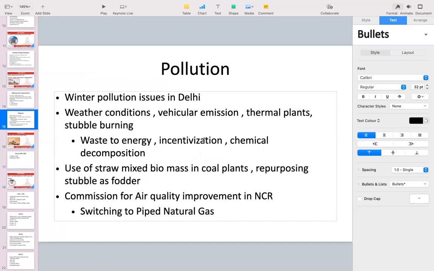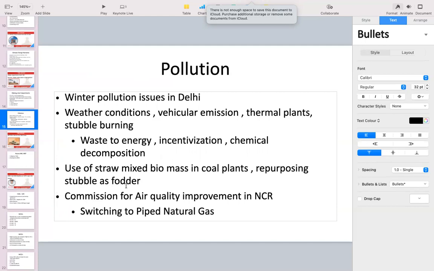See, basically it's very economical for them, that's why they are doing it. So if we give them better incentive, they might stop doing that and they will start putting it to the center. We can also try, rather than burning, the chemical decomposition. Some other measures which are being taken by the government, it will be the use of straw mixed biomass in the coal plants. Already we are burning coal in the coal plants, so why not use the biomass mixed with the straw in the coal plants, which will give us energy as well.